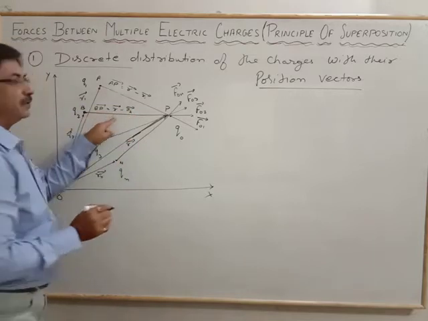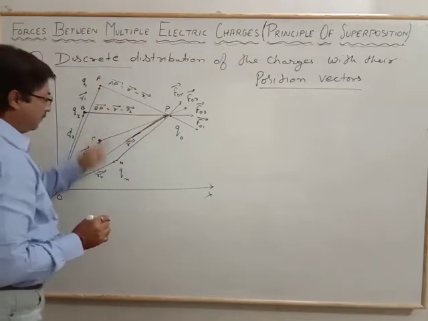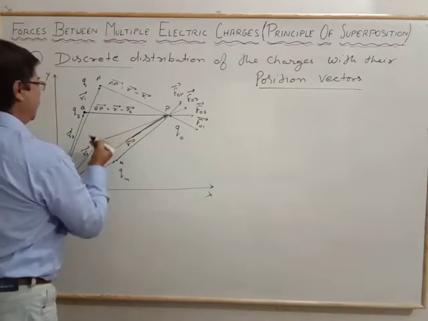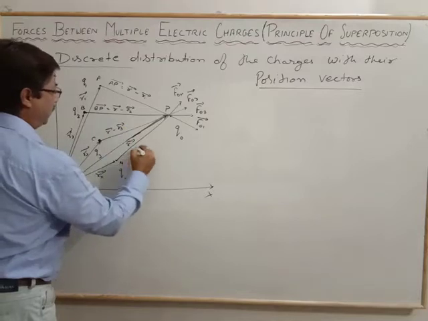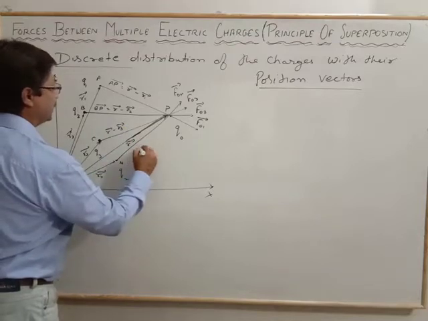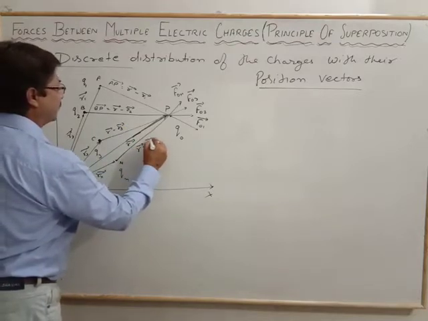Likewise, for the third it is R minus R3, and for the n-th particle it is the R vector minus the Rn position vector.